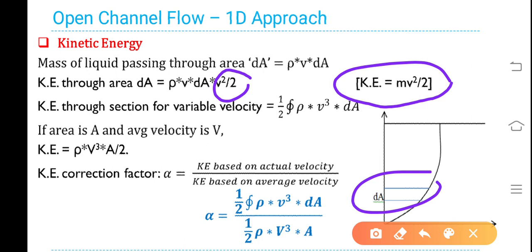If area is capital A and average velocity is capital V, then kinetic energy is equal to half rho V cube A. Therefore, kinetic energy correction factor is defined as the ratio of kinetic energy based on actual velocity small v divided by kinetic energy based on average velocity, that is capital V. Therefore, alpha, the notation used to represent kinetic energy factor, is equal to half integral rho v cube dA divided by half rho capital V cube multiplied by capital A.